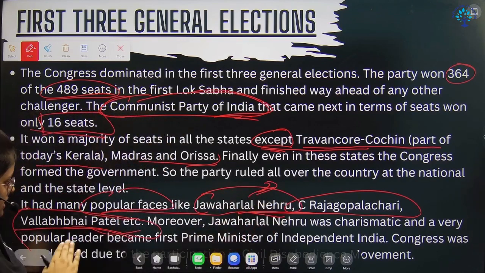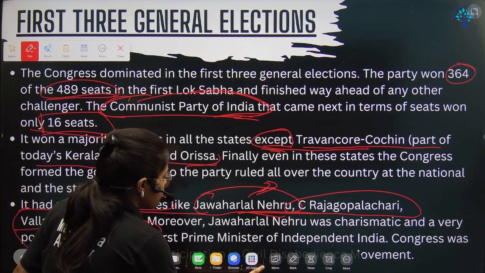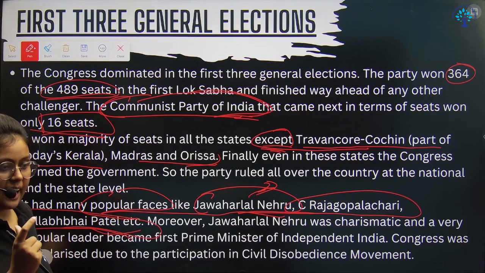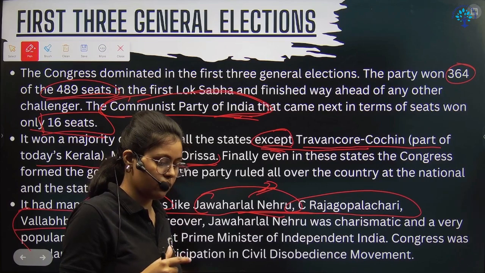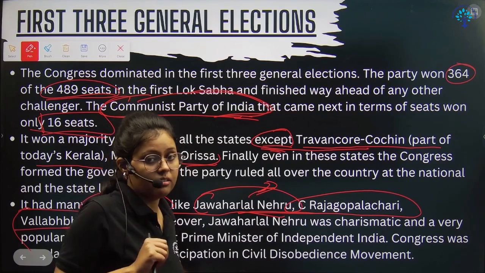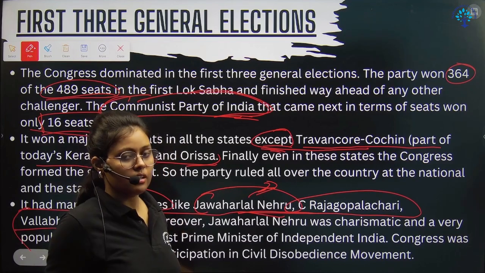You can see it is because of the charisma of those leaders during that time. During the colonial time, they led the national movement and became very popular, and because of that charisma, they got the votes from the people, and then they formed the government, right?